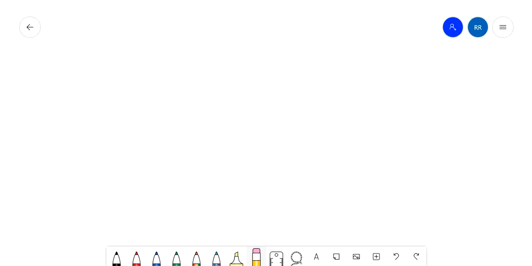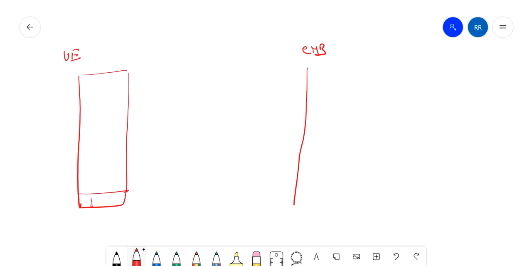If you look at the protocol stack, suppose this is the UE and this is the eNodeB. The protocol structure of the UE is: first layer is the physical layer, second is the MAC layer, third is the RLC layer, fourth is the PDCP layer, and the uppermost layer is the RRC layer, the signaling layer, radio resource control.